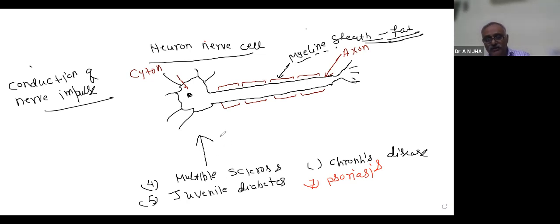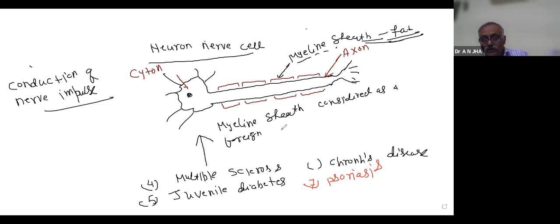So in multiple sclerosis, the myelin sheath is considered a foreign substance, and the antibody started destroying it.